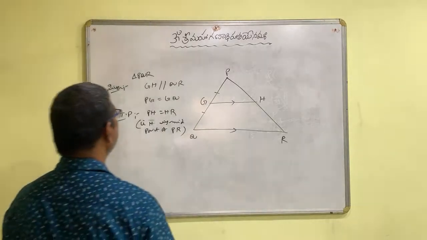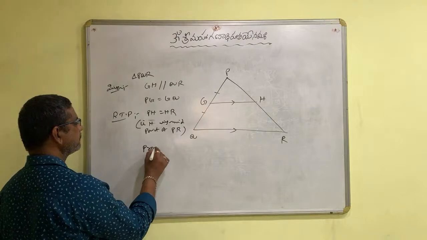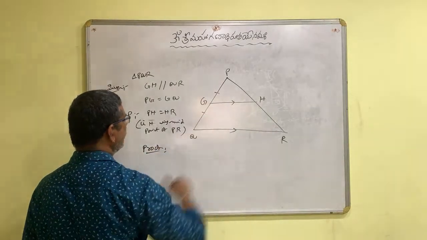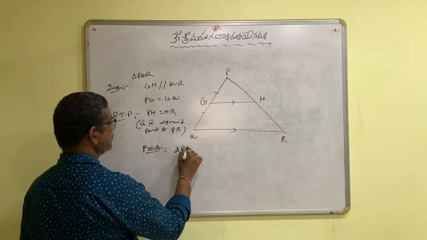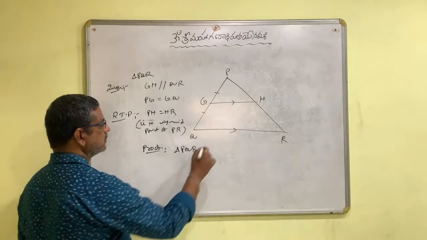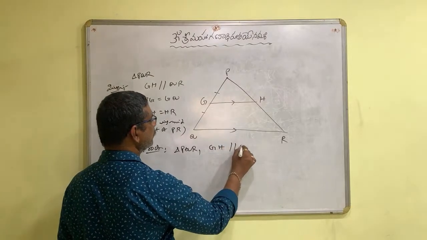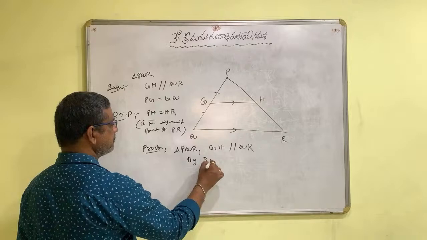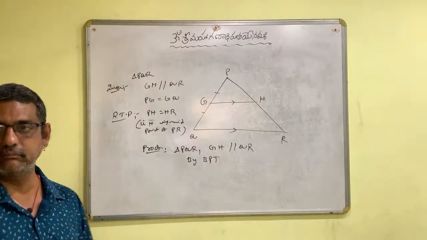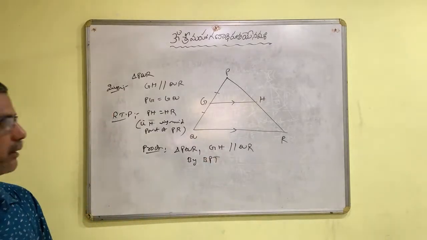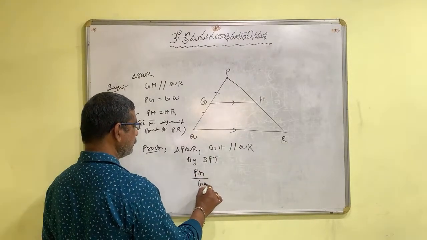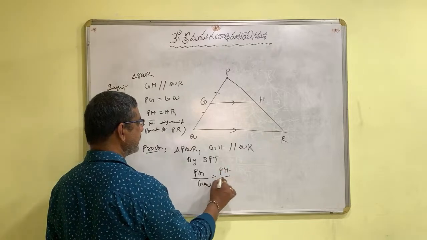Okay. Now the proof. Children, consider triangle PQR. GH is parallel to QR, given. Then by the basic proportionality theorem, PG by GQ is equal to PH by HR.